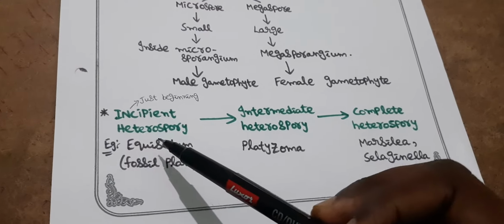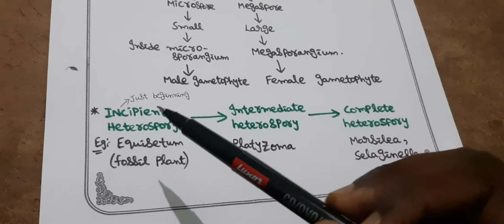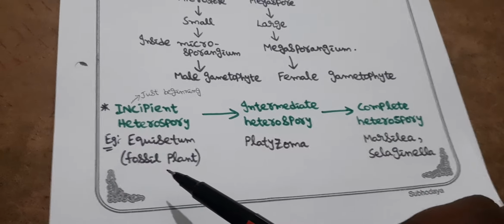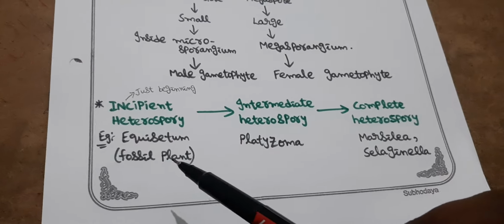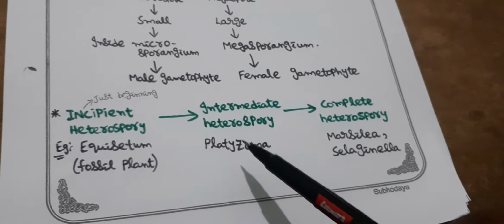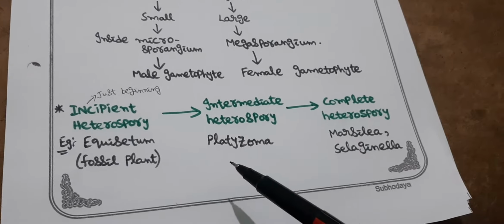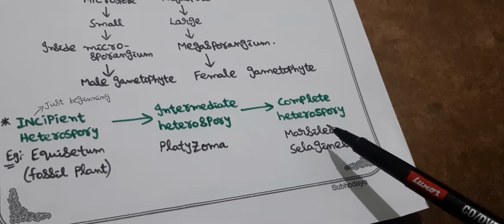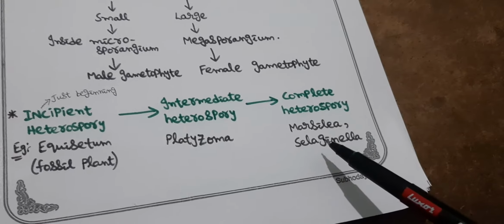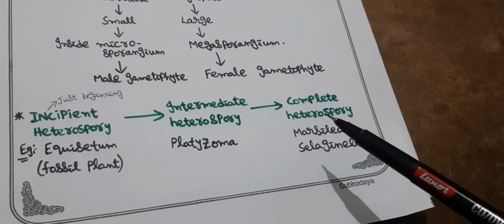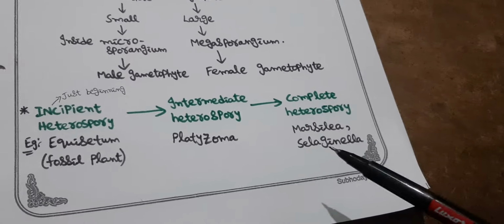For incipient heterospory, that means just the beginning of heterospory, it was seen in Equisetum, a fossil plant. At present, it is not a living plant. And intermediate heterospory, that means when the heterospory is not completed, it is seen in Platysoma. The complete heterospory is seen in Marsilea and Selaginella. And the complete heterospory is even seen in gymnosperms and angiosperms, which are known as spermatophytes.